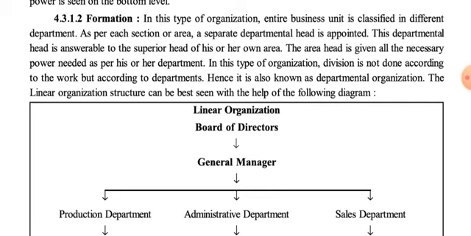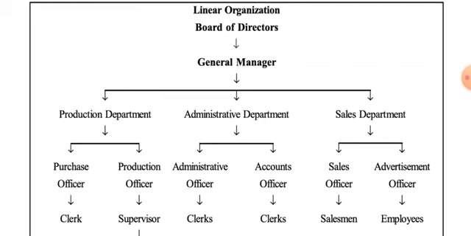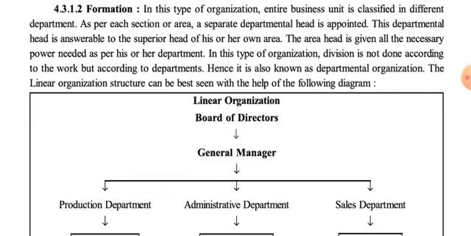This departmental head is answerable to the superior head of his or her own area. If we look over here, the departmental heads, that is production department, administrative department and sales department, are directly answerable to the general manager, because the general manager is the immediate superior authority of that particular area, and the departmental heads are answerable to their immediate superior authority, that is the general manager.